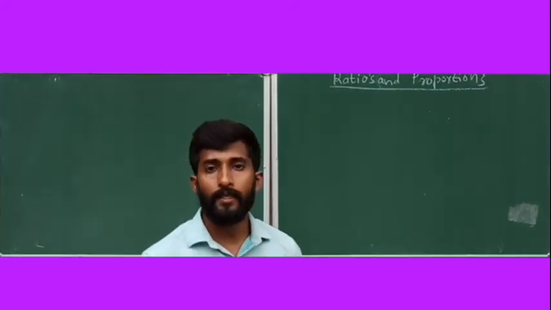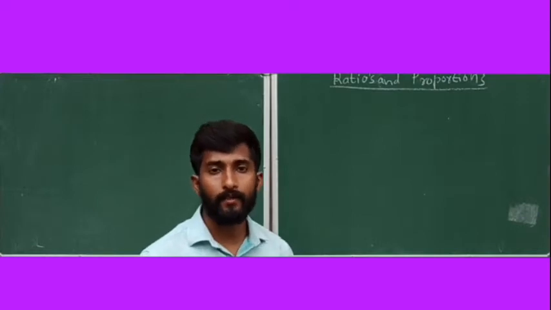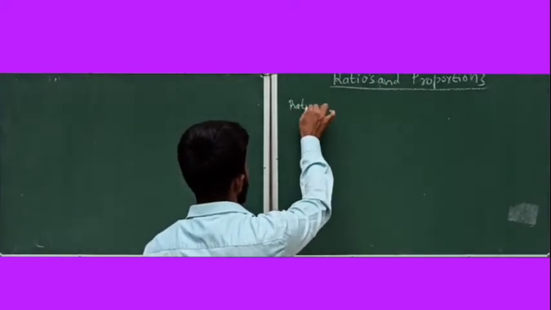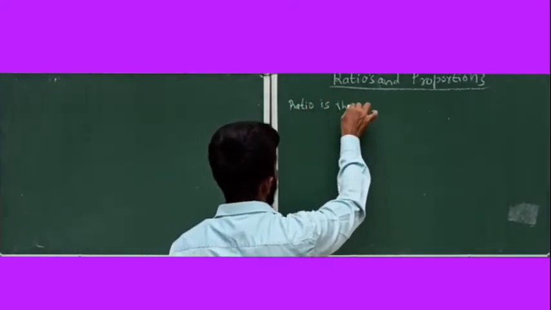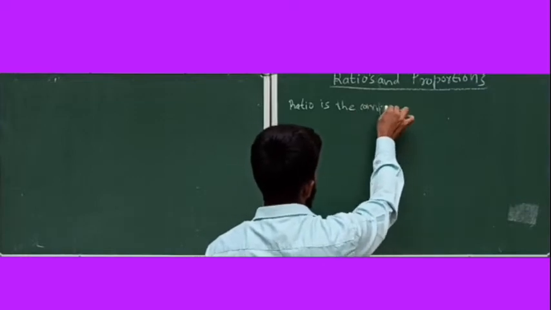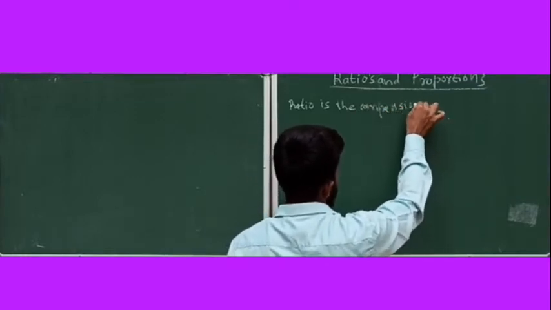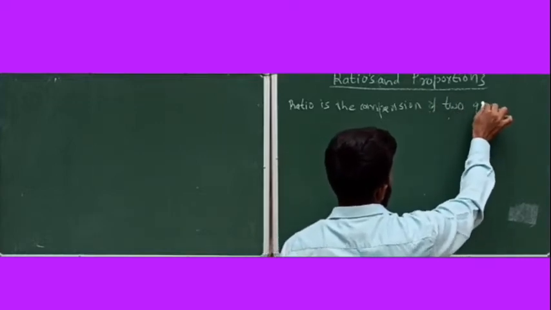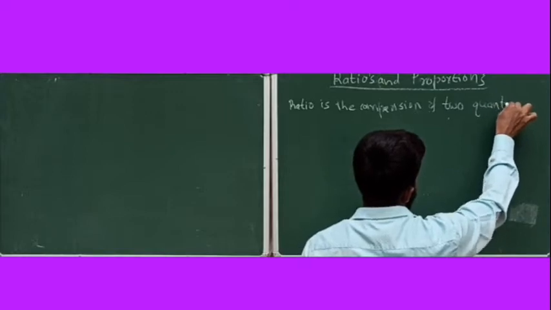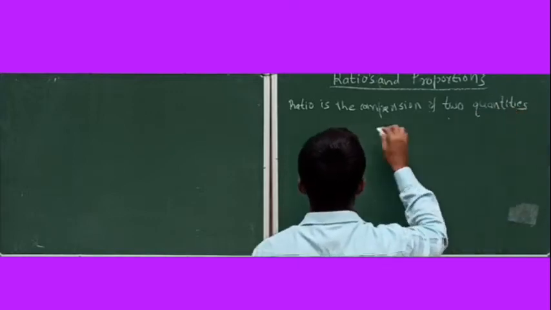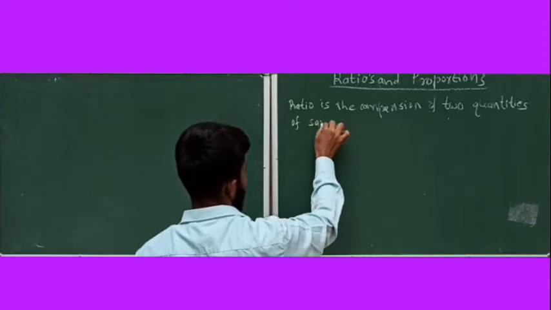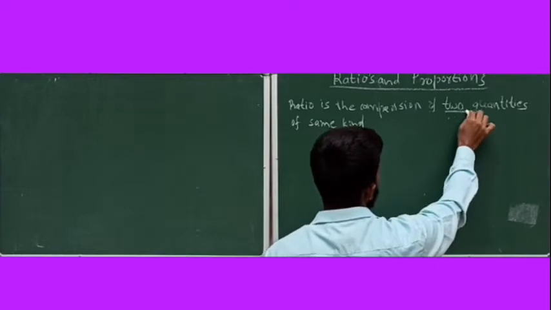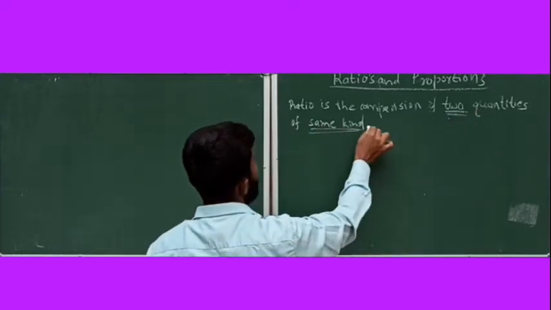First of all, ratio is the comparison of two quantities of the same kind. Okay, see, ratio is the comparison of two quantities of same kind. It's the definition of the ratio. Comparing any two quantities, very important is same kind.